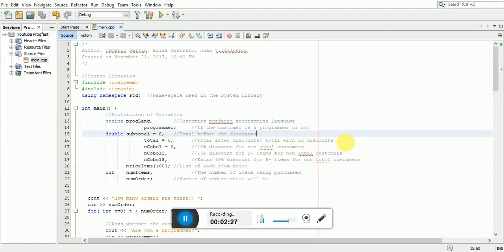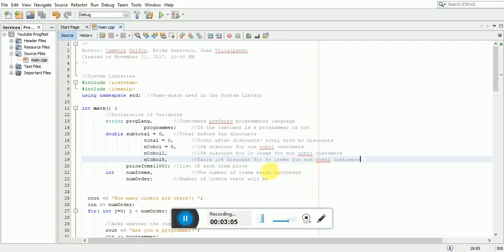This is the total before the discounts. And then we have total, which is also initialized to 0. This will be the total after discounts, or the total with no discounts at all. We have ncobalt, initialized to 0. This is for the 10% discount for non-COBOL customers. We have ncobalt2. This gives the 15% discount for 2+ items for non-COBOL customers. And also ncobalt5, which gives an extra 10% discount for 5 or more items for non-COBOL customers.